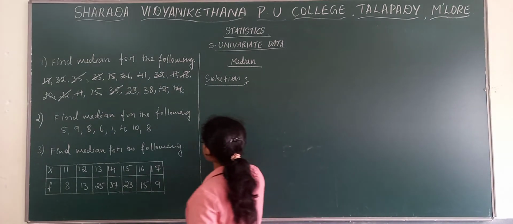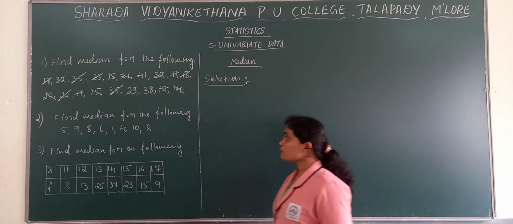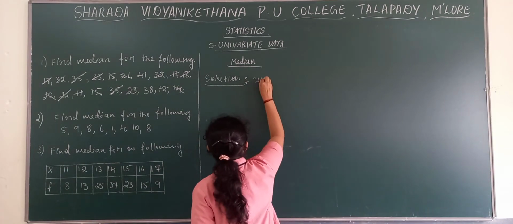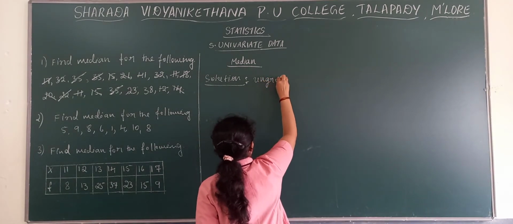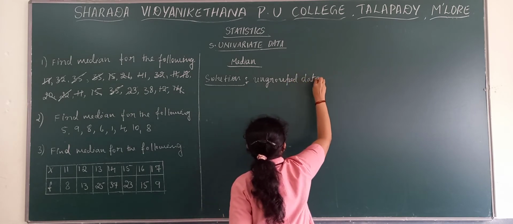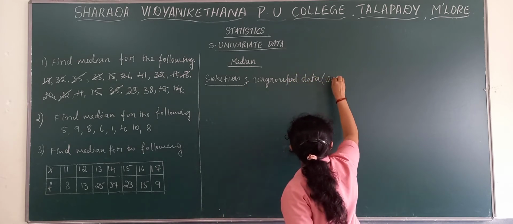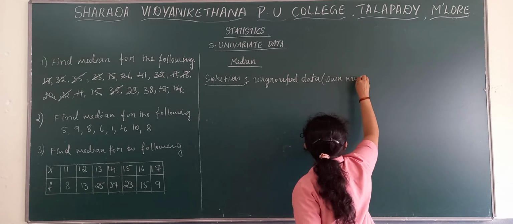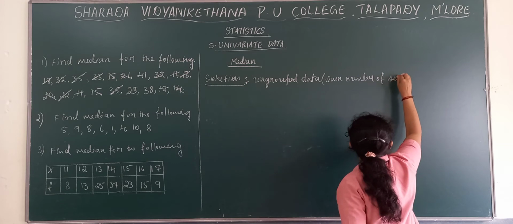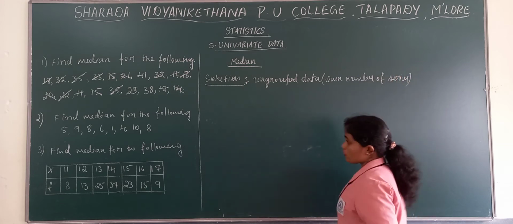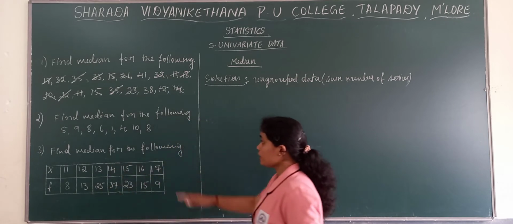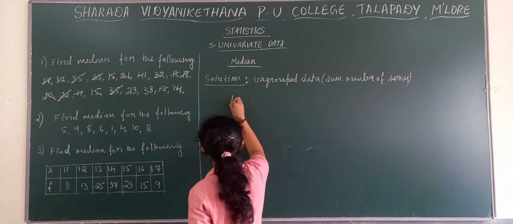Now next, the second one: find the median for the following, and this is also ungrouped data since we are not finding frequency. Ungrouped data, even number of series. Here also arrange the data in an order, which is the lowest value here 1.